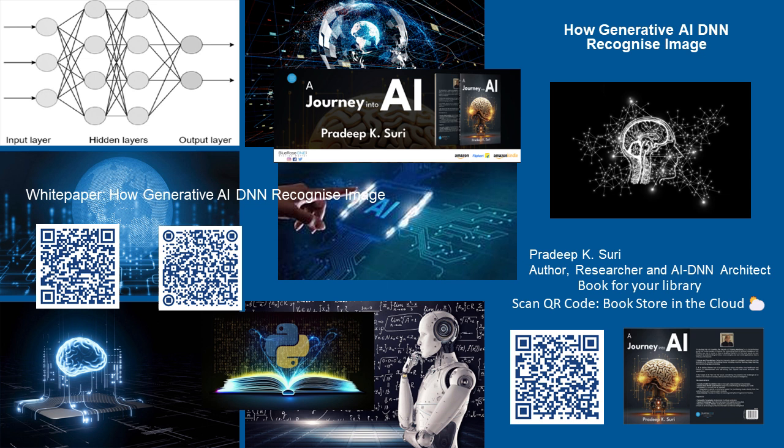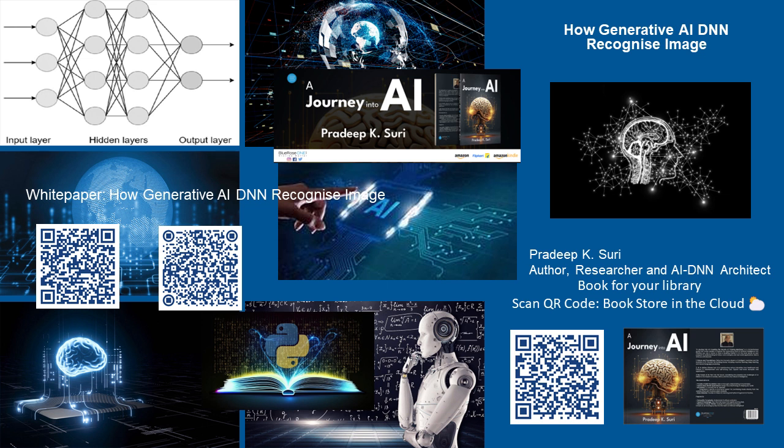4. Iterative refinement. The generator and discriminator are locked in an adversarial process. The generator continuously refines its creations based on the discriminator's feedback. The discriminator, in turn, gets better at spotting fakes as the generator improves. This back-and-forth competition helps the generative model produce increasingly realistic images.